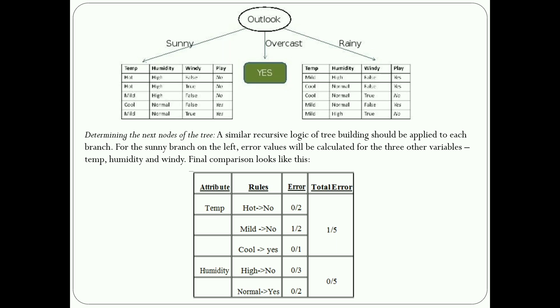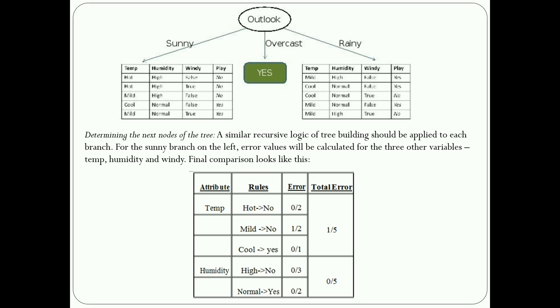For rainy, once again it inherits all the instances from the outlook, meaning temperature, humidity, windy, as well as play. This is used to build the subtrees. For overcast there are no errors, so it automatically inherits all the data. Here there is a clear decision: all the players are playing. Yes, there are no errors.